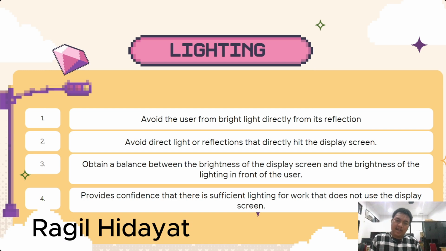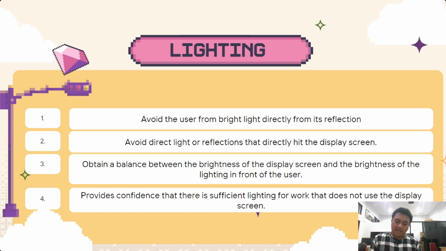My name is Ragil Hidayat. I will explain about lighting and lighting source. Lighting: 1. Avoid the user from bright light directly or from its reflection. 2. Avoid direct light or reflection that directly hits the display screen. 3. Obtain a balance between the brightness of the display screen and the brightness of the lighting in front of the user. 4. Provide confidence that there is adequate lighting for work that does not use the display screen.